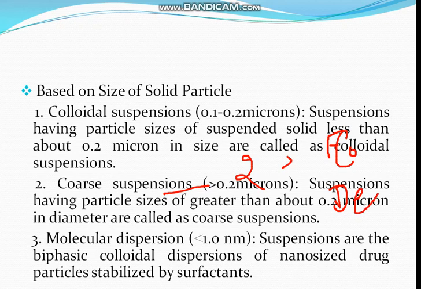In flocculated suspension, flocs are formed, but these flocs easily disperse on shaking. In deflocculated suspension, particles do not settle very easily, but once they have settled, it is very difficult to redisperse them on shaking. They form a hard cake. On the basis of stability, there is a need for a formulation in which flocs do not form, which would be the deflocculated one, but in deflocculated suspension the particles form a hard cake. So if the question arises which of the two is better, we will say flocculated suspension is better.